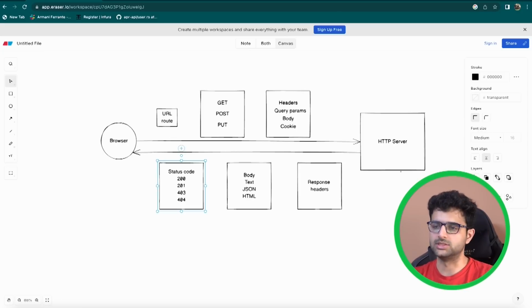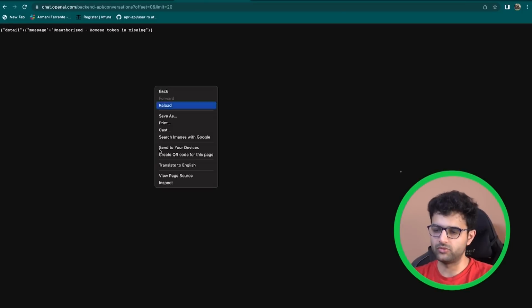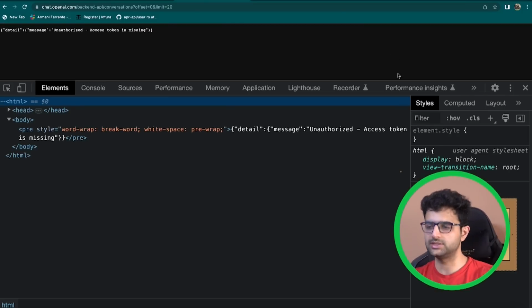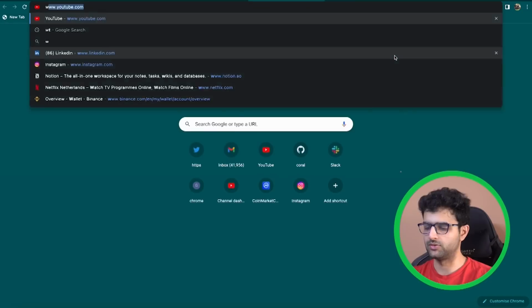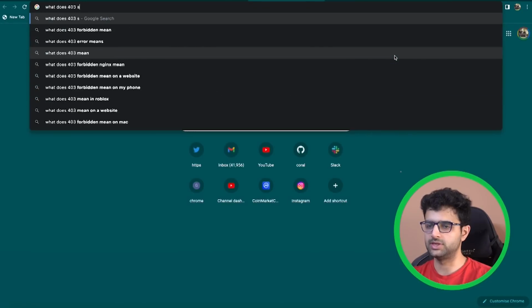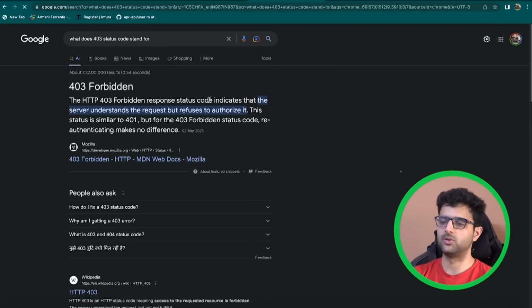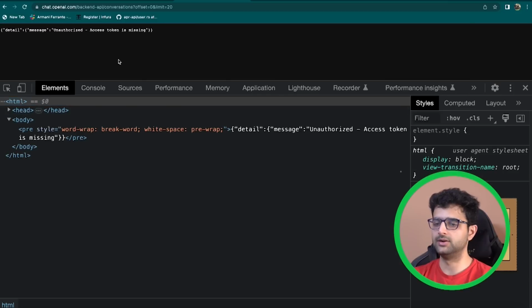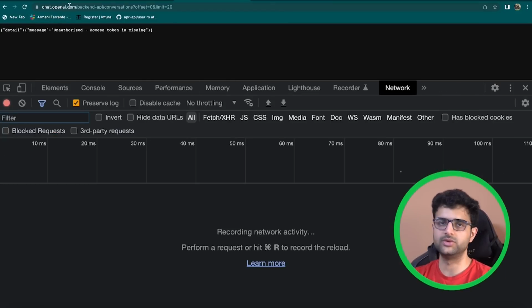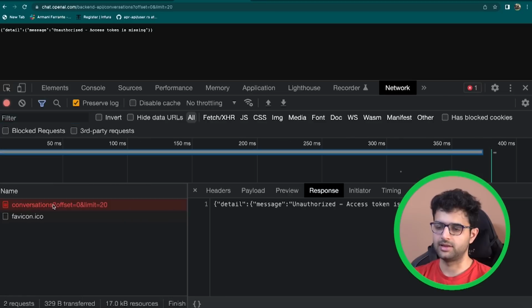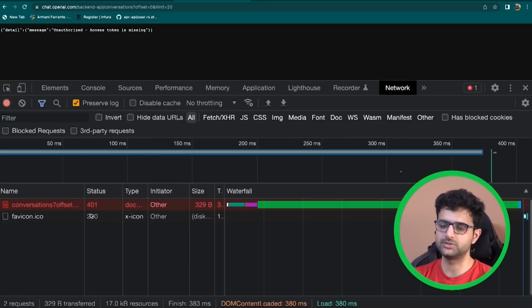But if something goes wrong on the server, for example, if you don't have authorization to use a page, your backend server should ideally return 403 so that whoever is sending the request knows. If I search for what does 403 status code stand for, it will tell me it means forbidden response, which means you are not entitled to this resource that you're trying to access. When I'm trying to send a request here from my browser without the authorization header, as you can see, the status code I got back was 401. 401 and 403 usually both mean that you don't have access to this resource.